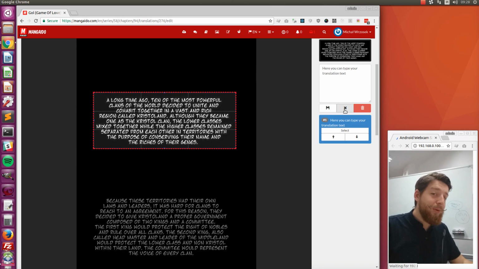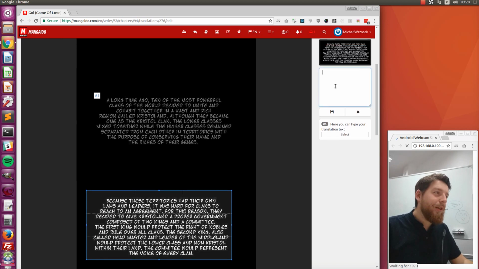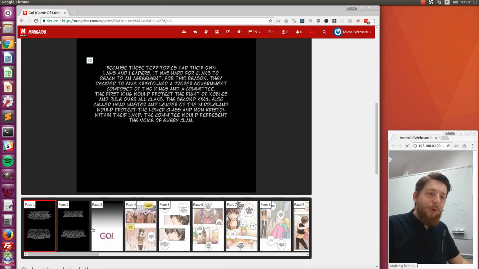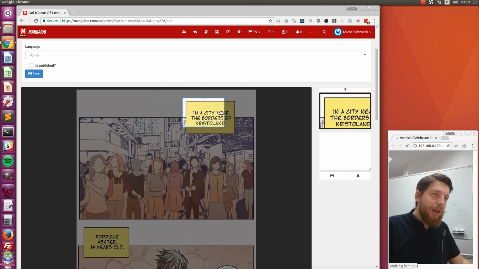It's not really visible here on this black background, but believe me, on white pages it will be visible. Maybe that's something we should also change. Let's translate this text also. Another translation. Man, I'm making so many mistakes. Translation and the smiley face. Let's save it and go to another page. Let's say page 4. That looks more like a comic series.